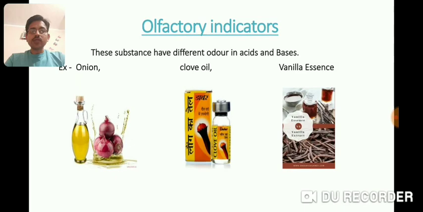Olfactory indicators are those which have different odor or smell in acidic or basic solution. Onion, clove oil and vanilla essence are examples of olfactory indicators. Acids do not destroy their smell, but bases destroy their smell. So after eating onion, if we brush using a toothpaste, which is generally basic in nature, then it stops the bad odor from our mouth, because bases destroy the smell of olfactory indicators.